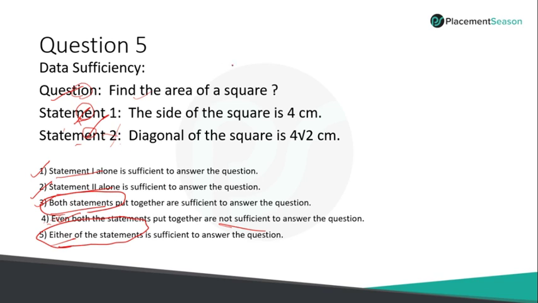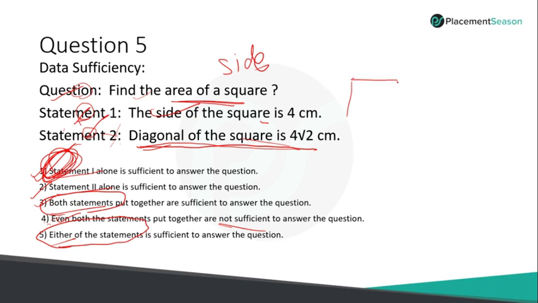Now look at the question. Find the area of the square. Look at the first statement. Side of the square is 4 centimeter. And the second statement, diagonal of the square is 4 root 2 centimeter. What a lot of students will get wrong is they'll just check what is the area of the square, side squared. Oh, side is mentioned in the statement. The answer is this, but that is wrong. Be careful. Please do read the second statement also. What is the second statement? Diagonal of the square is 4 root 2.